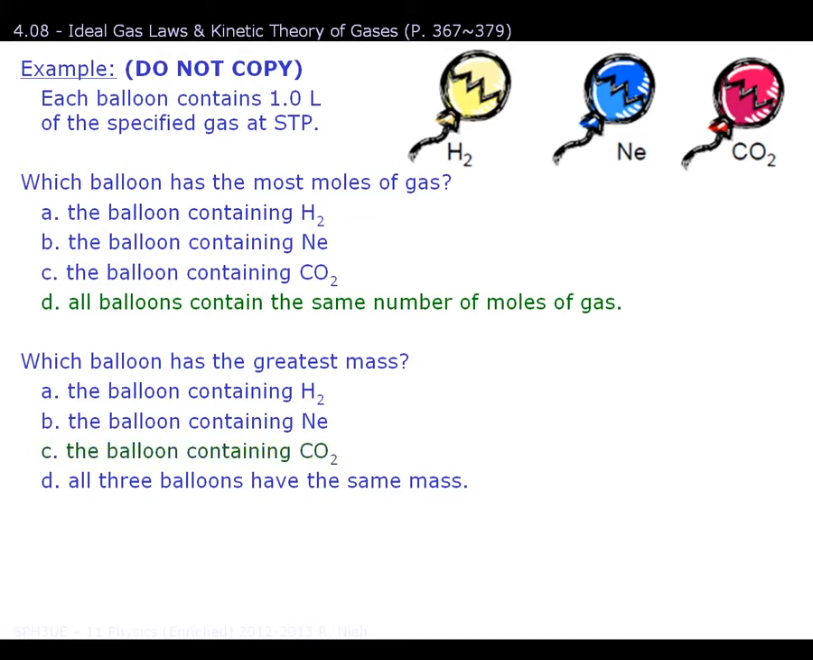As for the second question, which balloon has the greatest mass? The answer is carbon dioxide. After all, if you look at the atomic mass of 1 carbon and 2 oxygens, it far outweighs neon and hydrogen. Here's one more bonus question. How many moles of gas are there in each balloon at standard temperature and pressure? The answer to this question will be provided for you at the end of this video.